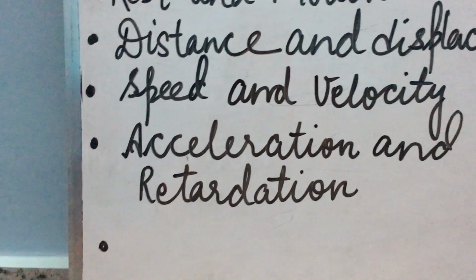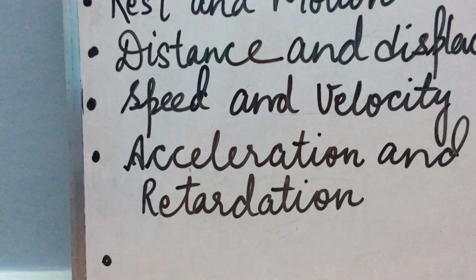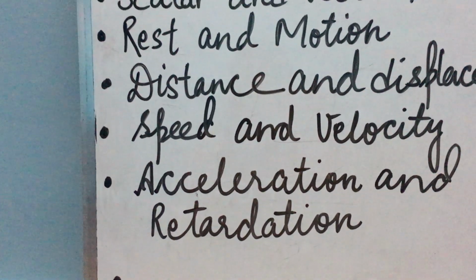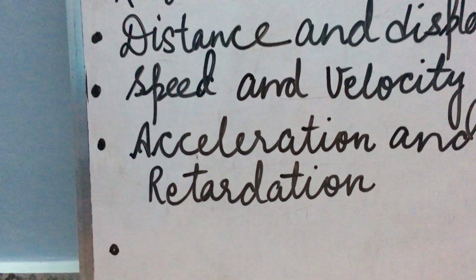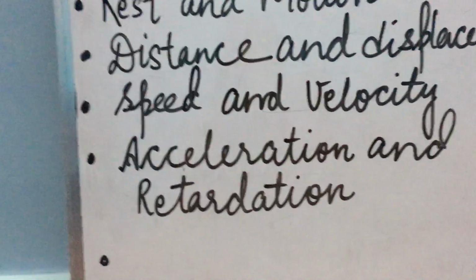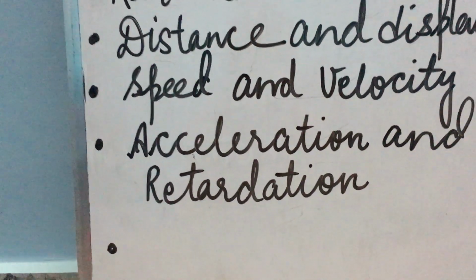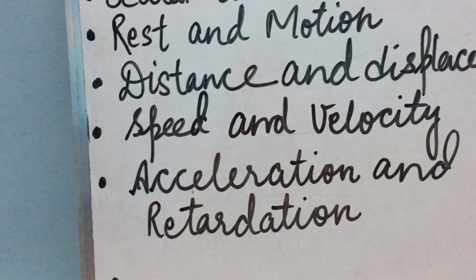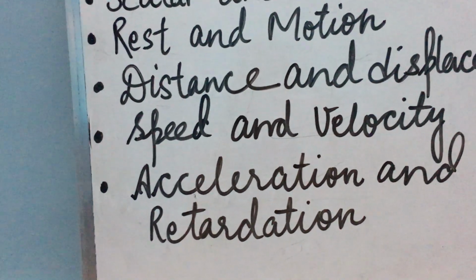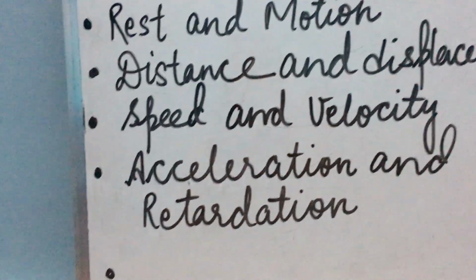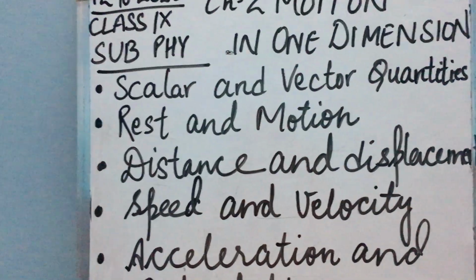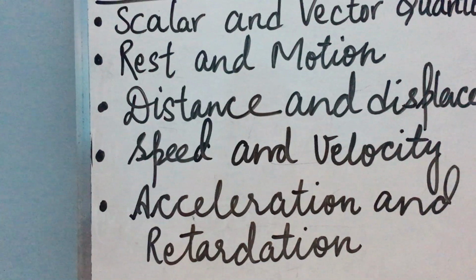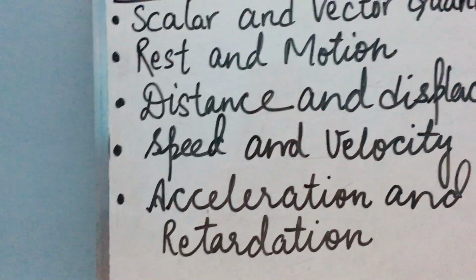So when a body is moving in one dimension, we can say the motion of the body is rectilinear motion. For example, the motion of a train on a straight track, a stone falling down vertically, a car moving on a long and straight road are all examples of one-dimensional motion or rectilinear motion. In such motion, there is no movement of the body in lateral direction. Lateral direction means no sideways motion, because the body is moving in a straight line, so its sideways motion is 0.